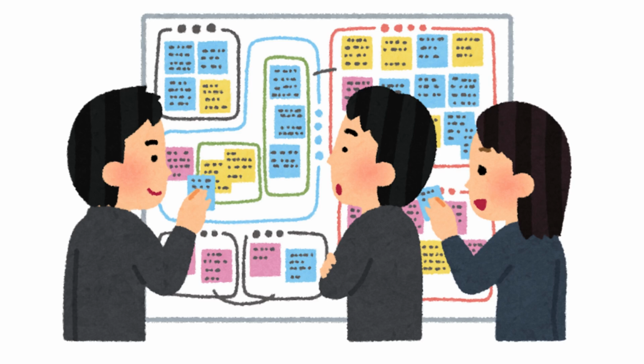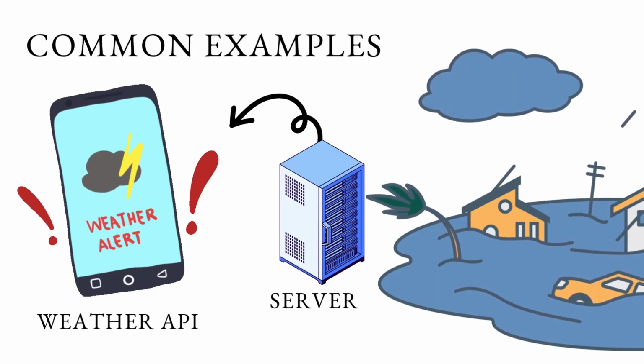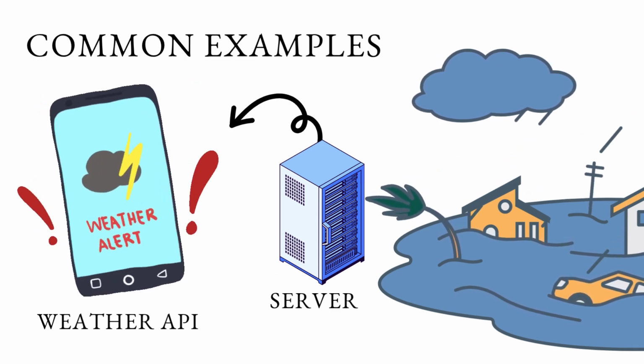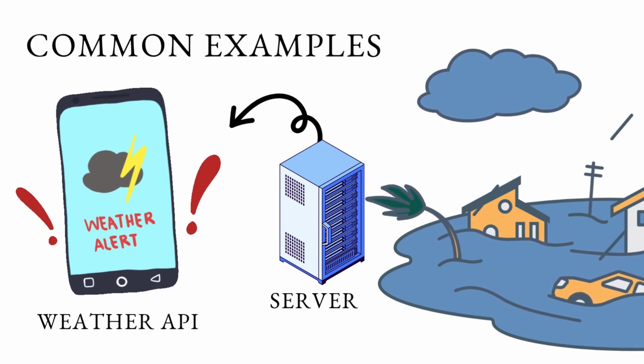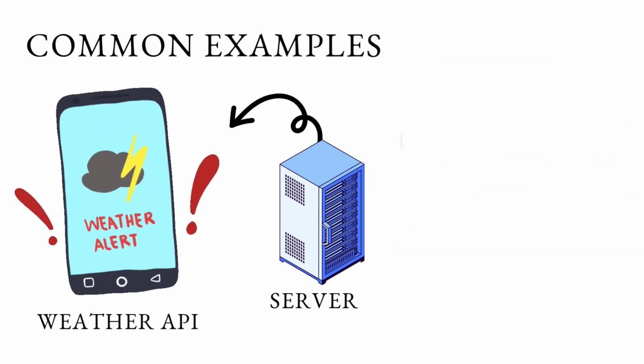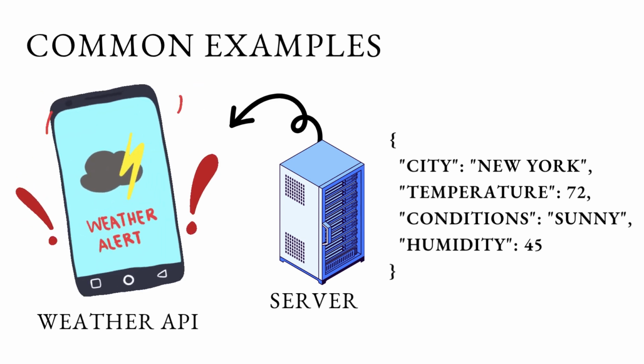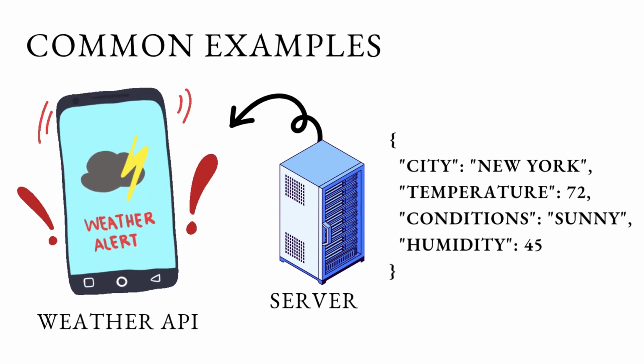So there are some common API examples. Just take an example of weather API or weather app. So your weather app interacts with the server, and in between the server and the client, meaning your app, there is a middleware, nothing but the API, right? Weather API requests some services from the server, and then you get the response in the JSON format, just like this one.